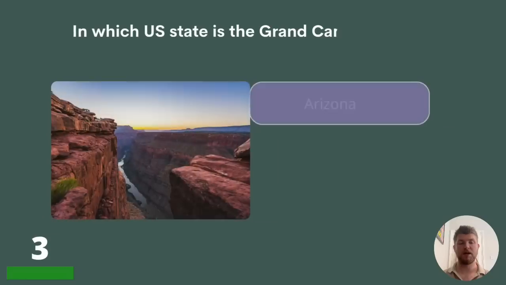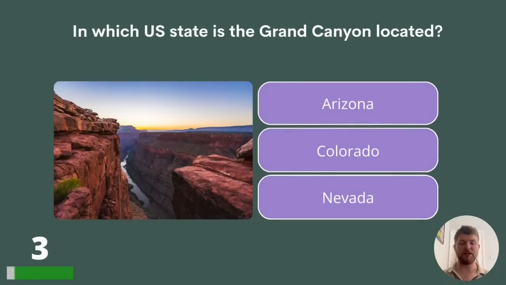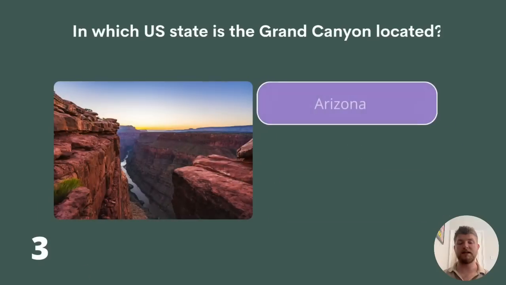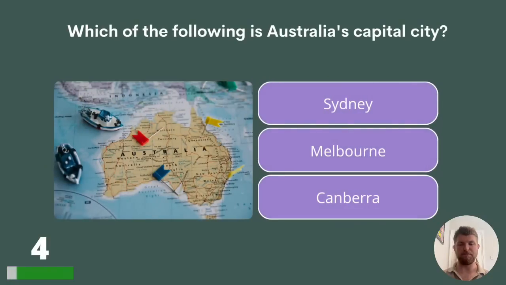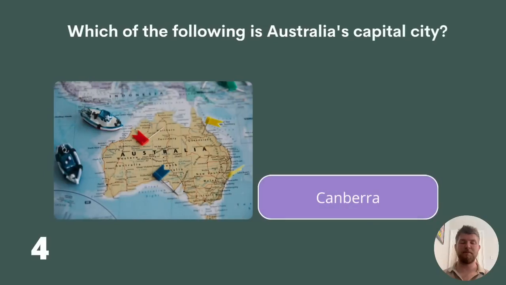Question 3. In which US state is the Grand Canyon located? Arizona, Colorado or Nevada? The answer is Arizona. Question 4. Which of the following is Australia's capital city? Sydney, Melbourne or Canberra? The answer is Canberra.